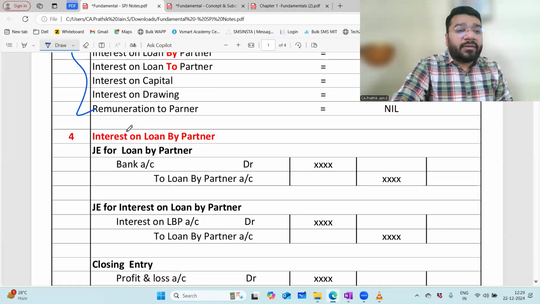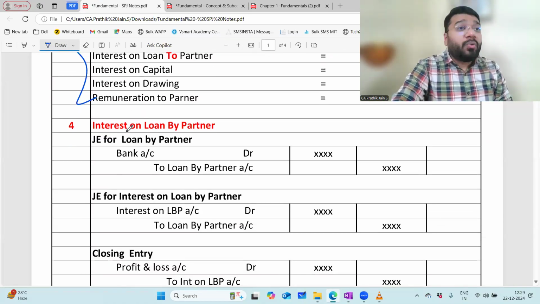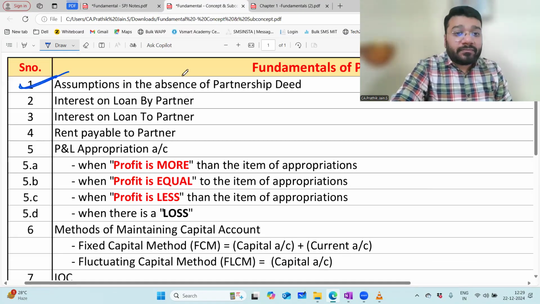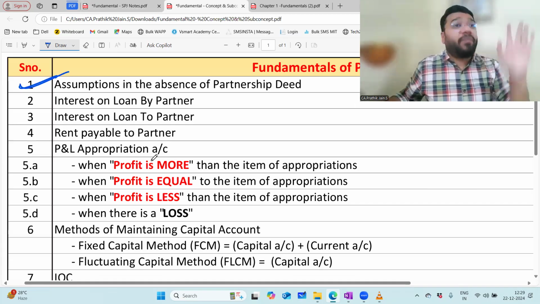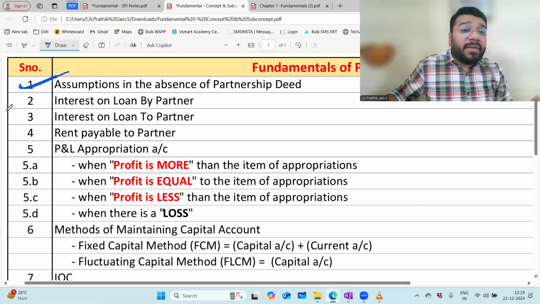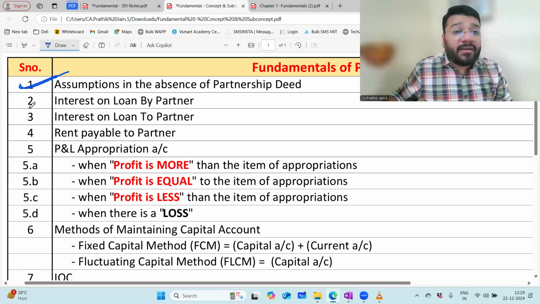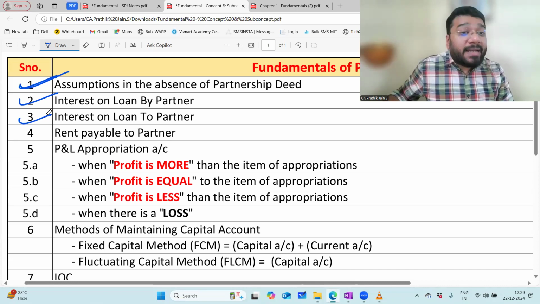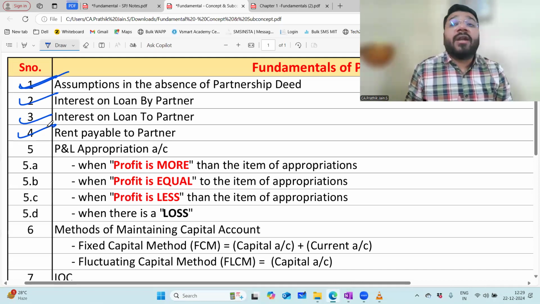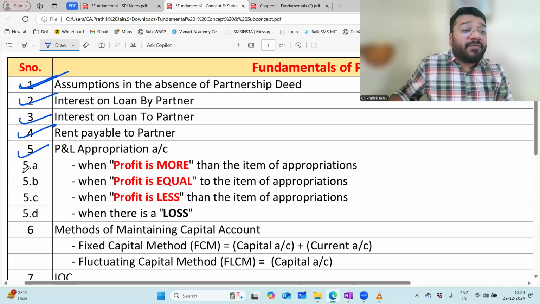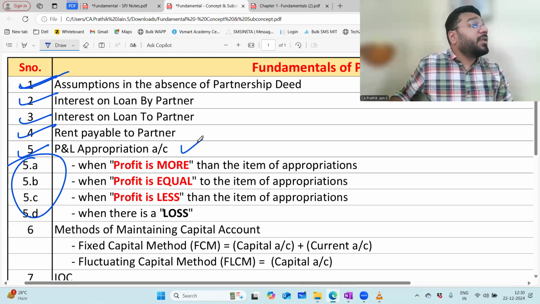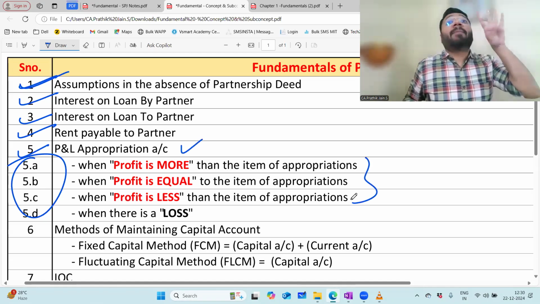What is the journal entry for interest on loan by partner? What is the journal entry for interest on loan to partner? So this is the concise concept. What have we completed so far? We completed the theory part. We completed the assumptions in the absence of partnership deed. We understood the entries for interest on loan by partner, and the concept and entries for interest on loan to partner. We understood the concept and the entries for rent payable to partner. We have discussed the 4 different cases of the P&L appropriation account. So this 5 is a concept, and under that we have 4 sub-concepts.